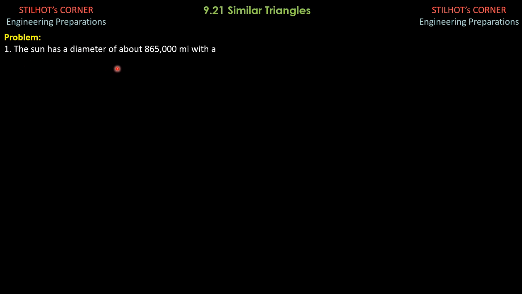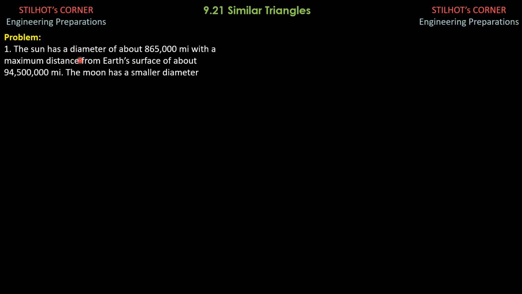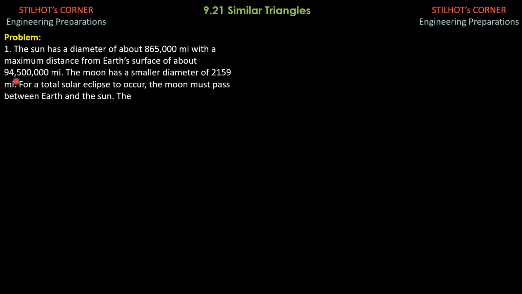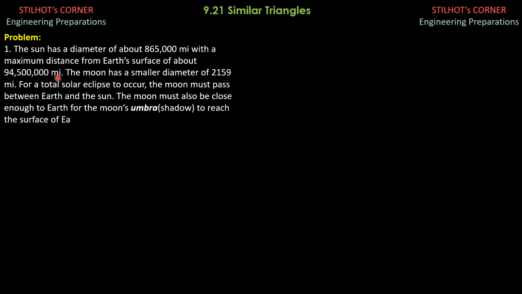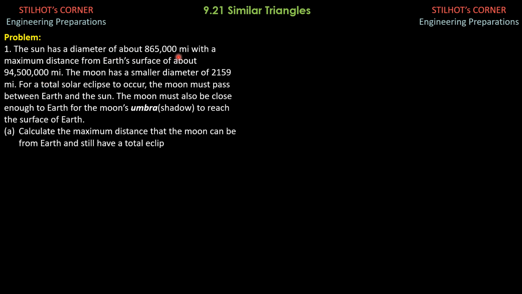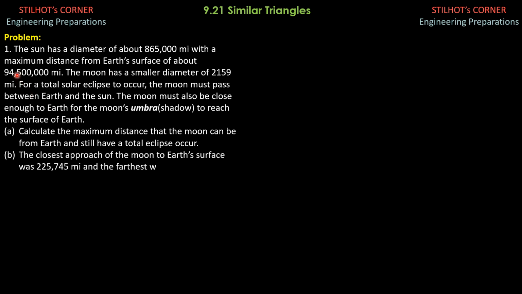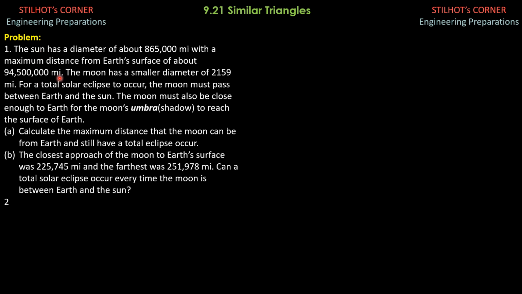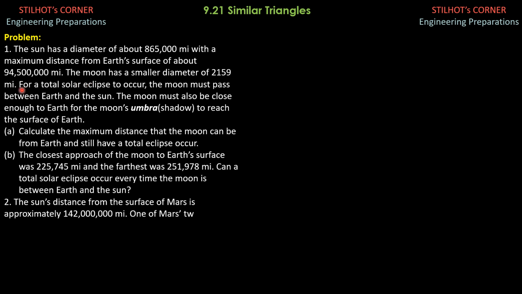The Sun has a diameter of about 865 million miles with a maximum distance from Earth's surface of about 94,500,000 miles. The diameter of the Sun, by the way, is 865,000 miles, not million miles. But the distance from the Earth's surface of the Sun is 94,500,000 miles. The Moon has a smaller diameter of 2,159 miles.